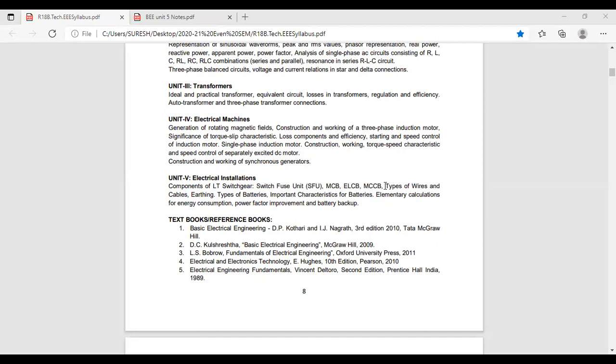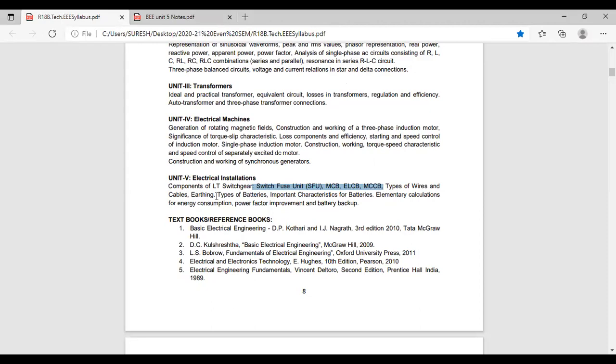Next, second one is types of wires and cables and earthing. First topic is these four. Second topic is types of wires and cables, earthing.